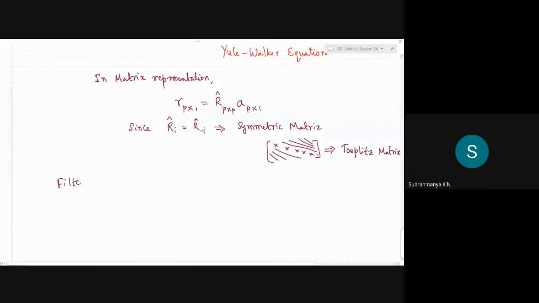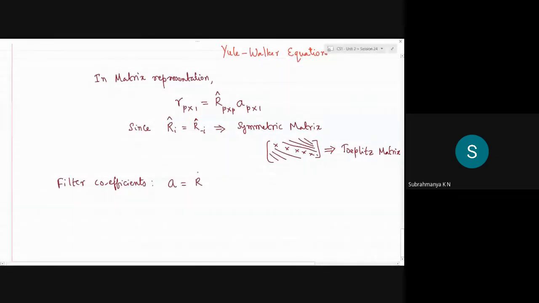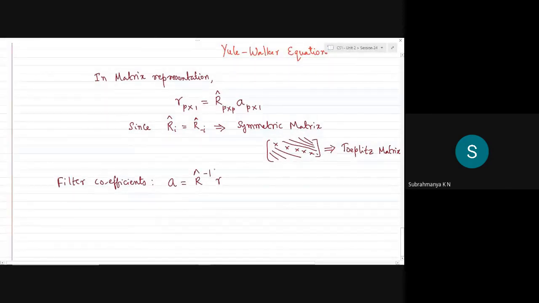So the filter coefficients are obtained, as you know, simply as R hat inverse times R. It is easy to find the inverse of a square matrix only if it is a non-singular matrix. And if it turns out to be a special matrix, like here a Toeplitz matrix, the algorithm to implement its inverse will also be very simple.